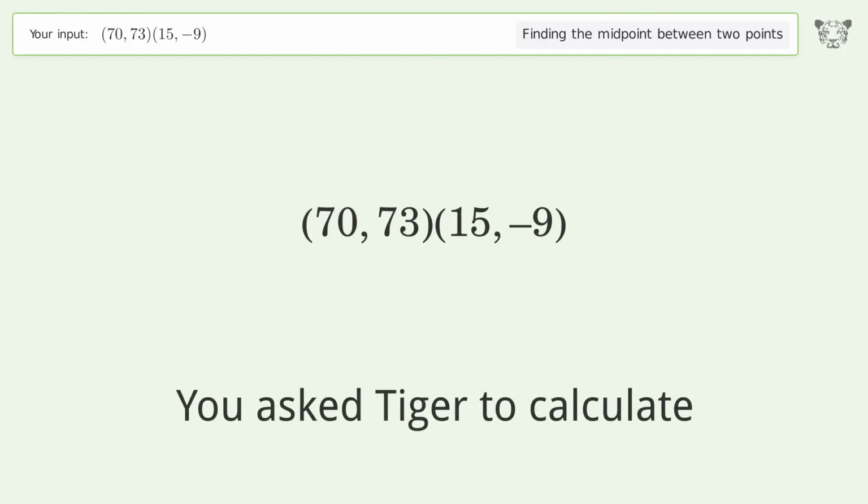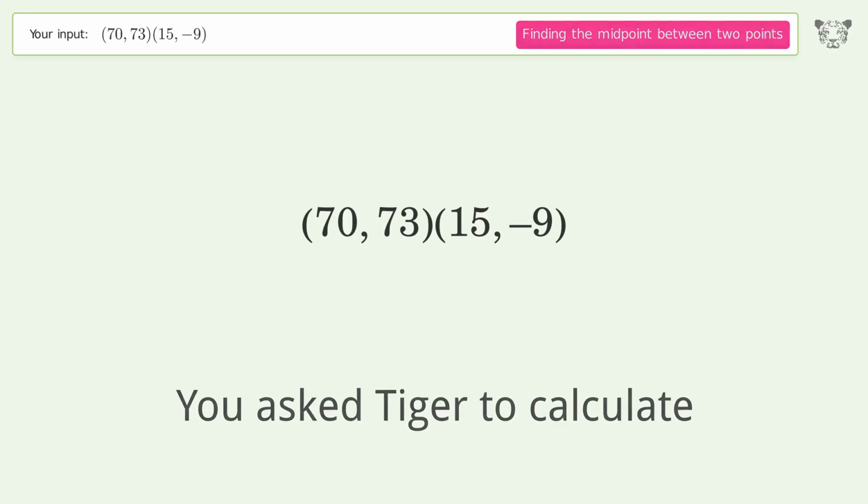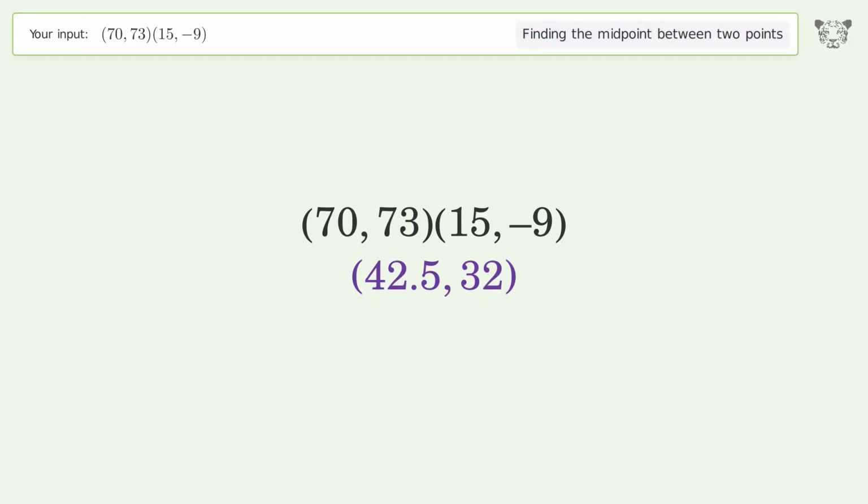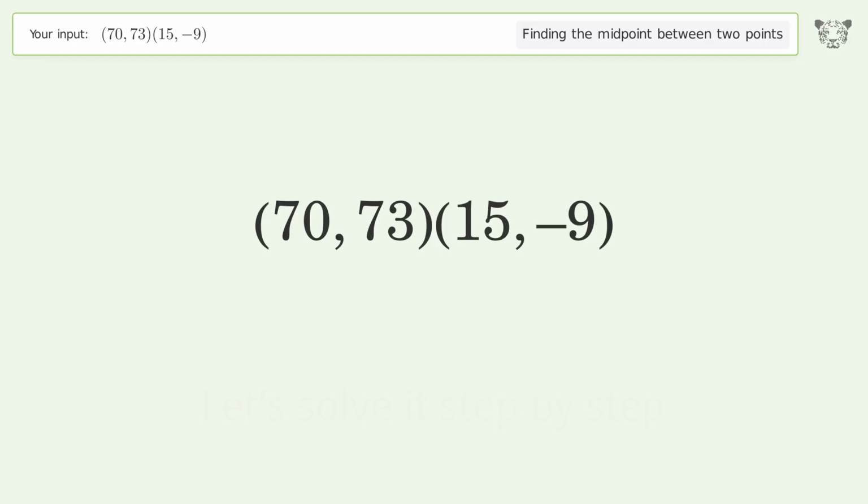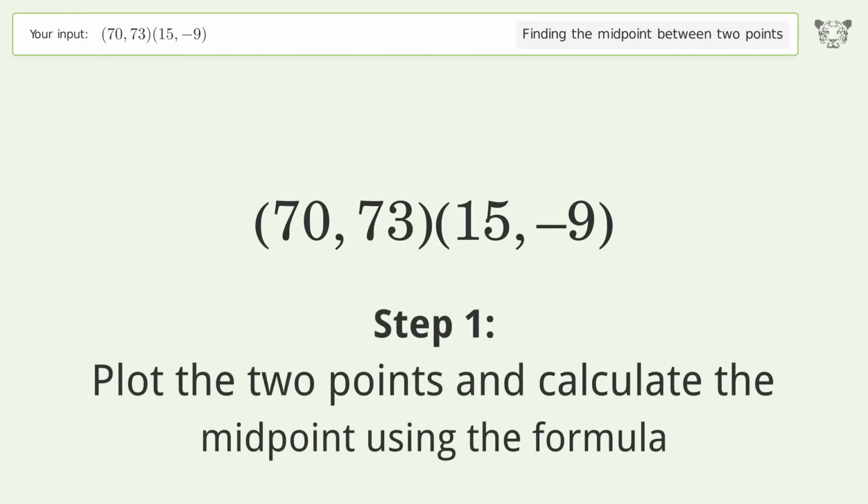You ask Tiger to calculate. This deals with finding the midpoint between 2 points. The midpoint between the 2 points is 42.5, 32. Let's solve it step by step. Plot the 2 points and calculate the midpoint using the formula.